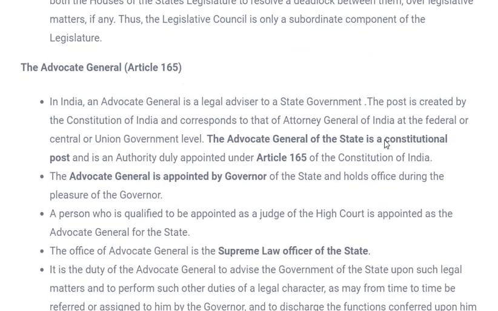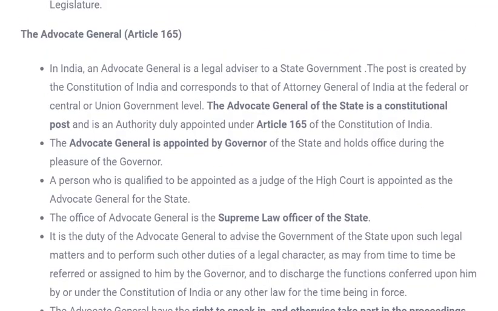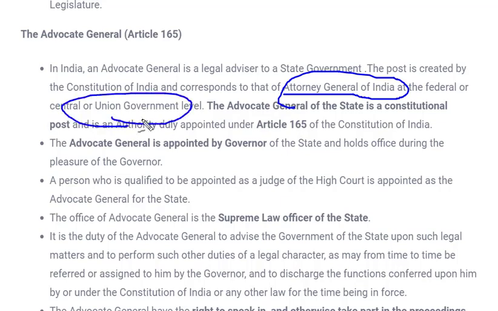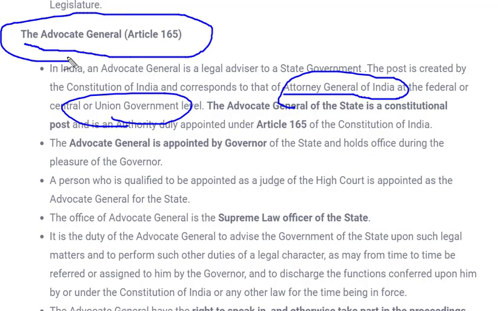Who is this advocate general? As in the case of the union legislature, who was the legal head? Attorney general was the legal head. Attorney general of India was the legal head of the union government, or at the central level. But at the state level, we have the advocate general of that particular state, who is not constitutional, actually the legal advisor of that state. If we talk about the qualification of this advocate general, a person who has the qualification to become a judge of high court can be made the advocate general of the state.